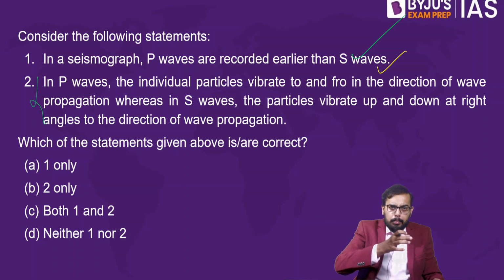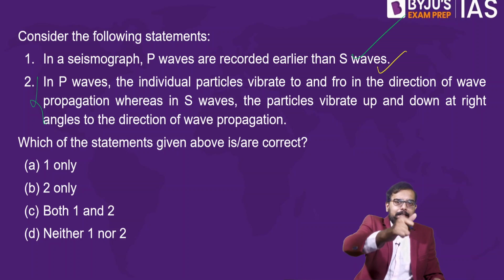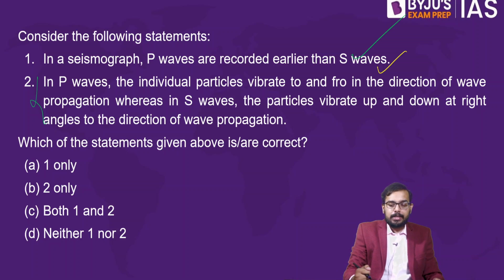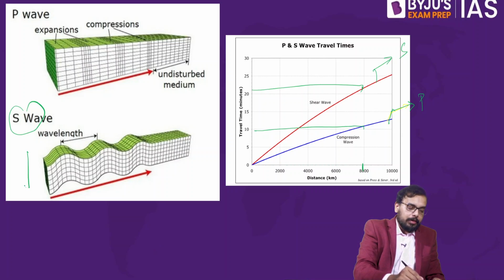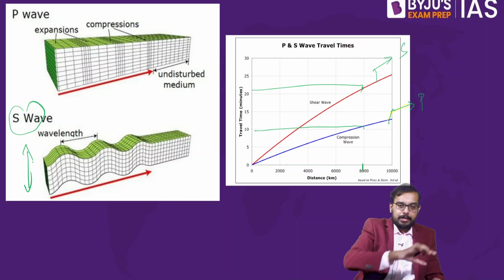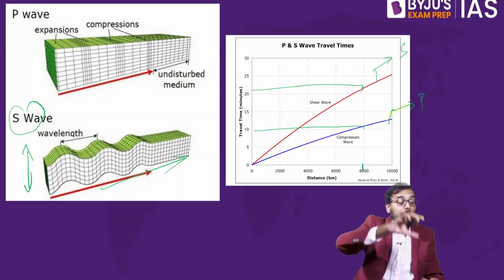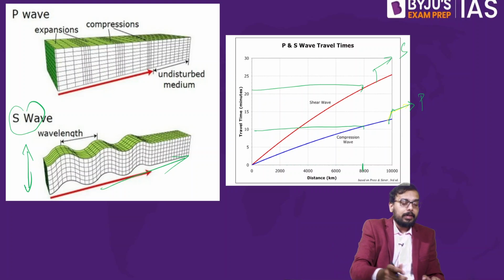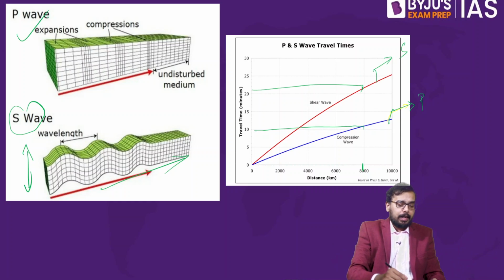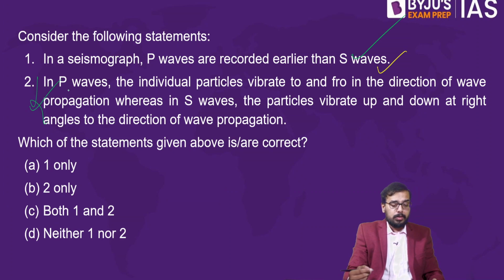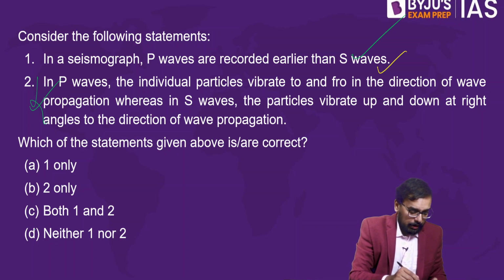Your P waves move to and fro in the direction in which the wave travels, whereas S waves propagate up and down. If you see this diagram, this is the direction of propagation; your S wave keeps moving up and down, whereas your P wave compresses and expands. So this statement is right, the second statement is also right. If both the statements are right, the answer has to be C.